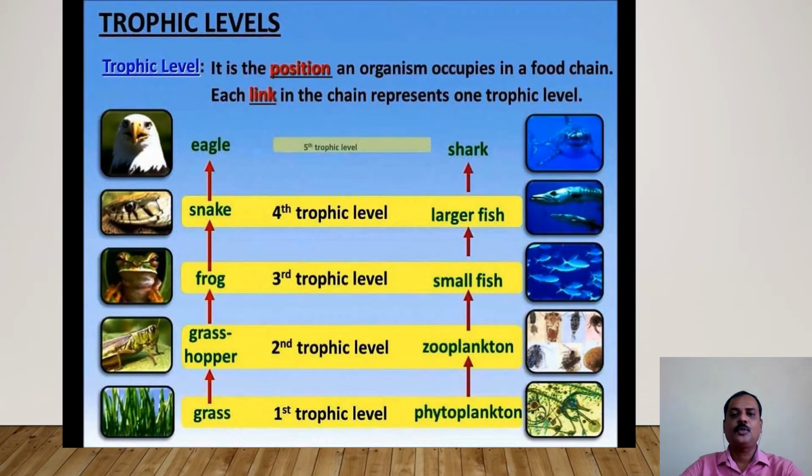The various steps through which food energy passes in an ecosystem are called links in the chain, and each link represents a trophic level. All green plants are denoted as the first trophic level, T1, whereas primary consumers, secondary consumers and tertiary consumers are denoted as trophic levels T2, T3 and T4. Finally, decomposers represent the last trophic level, T5.